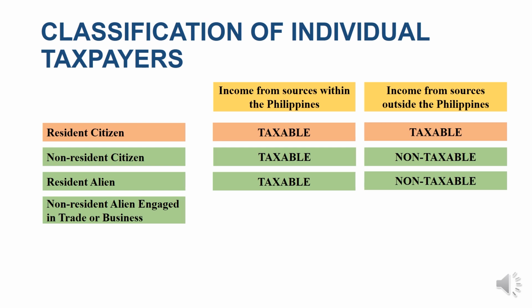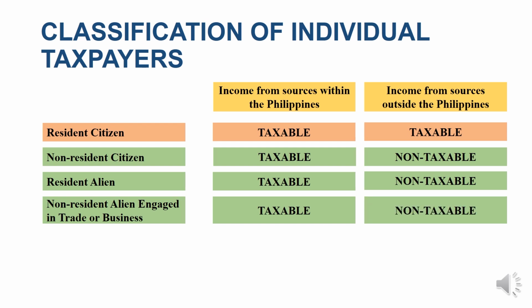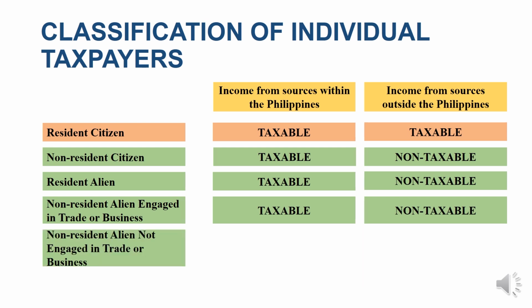Also, for non-resident alien not engaged in trade or business, the same is true for income from sources within the Philippines and for income from sources outside the Philippines. So actually, the other four taxpayers follow the same patterns. So for non-resident alien not engaged in trade or business, again, they would be taxable only if their incomes are from the Philippines.